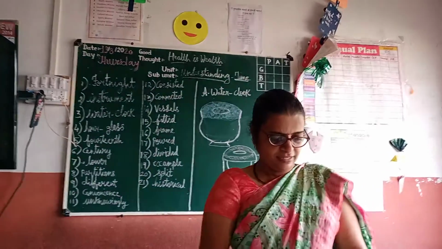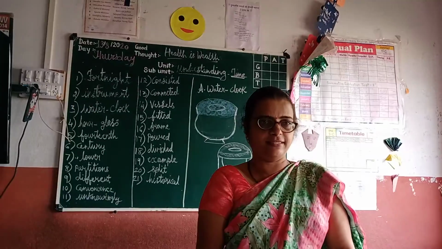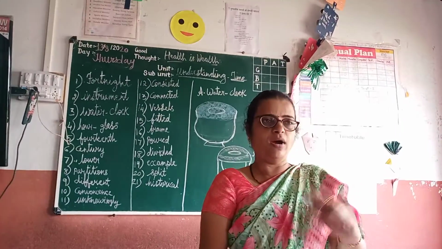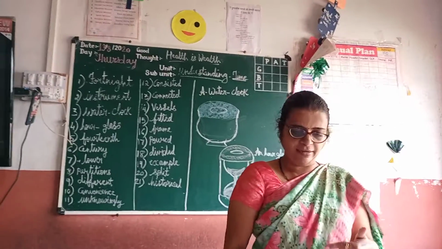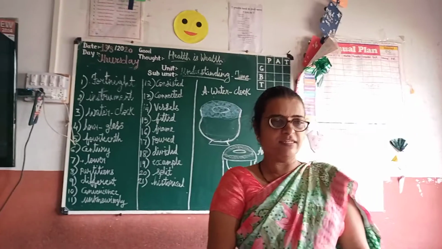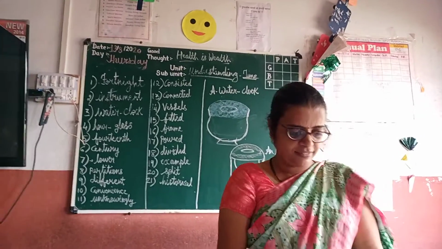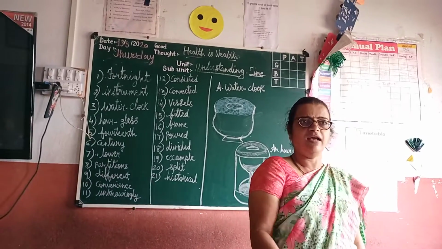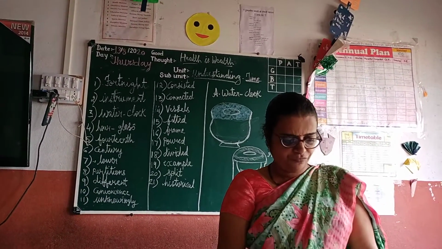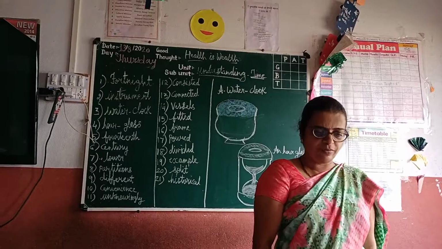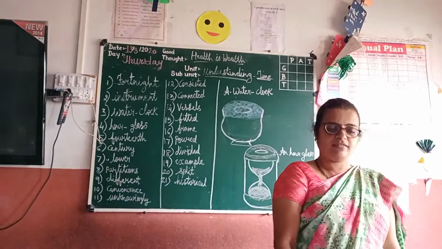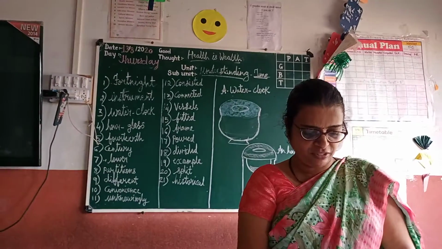So a fortnight means a period of 15 days. One week is equal to 7 days, and 2 weeks is equal to 15 days. So 60 seconds make a minute and 60 minutes make an hour. So a fortnight means a period of 15 days. Water clocks, clocks and calendars are the instruments used for measuring time.